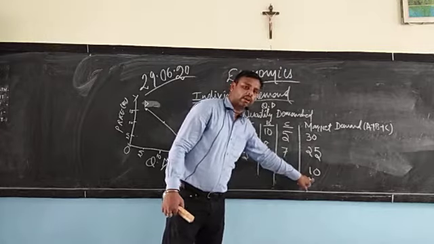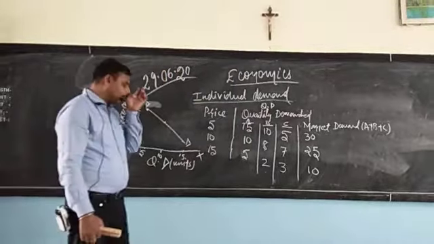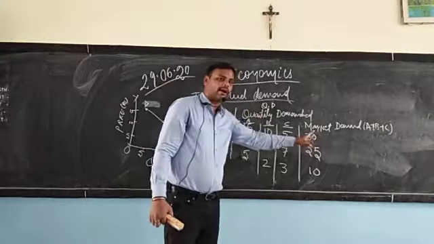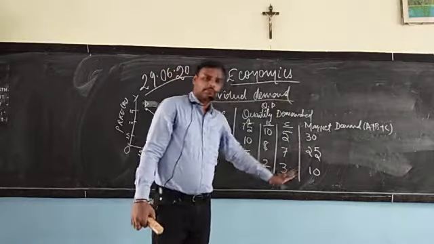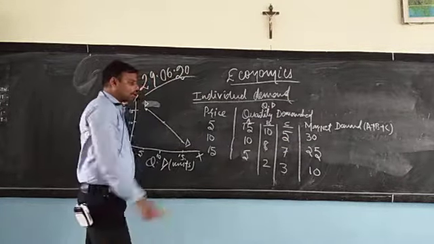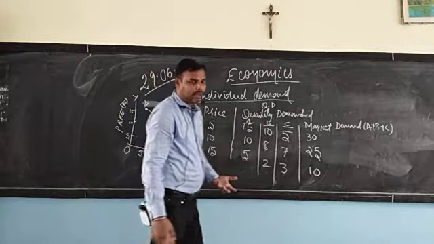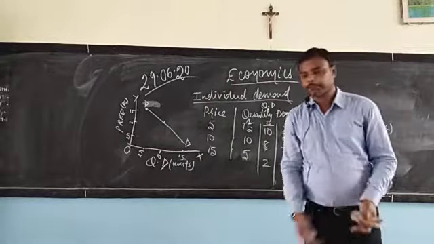This shows that there is a reverse relationship between price and quantity demanded. Whenever the price increases, the demand falls. This is what is taking place. And these are different consumers who go into the market and purchase the goods as per their own standard, as per their own income.